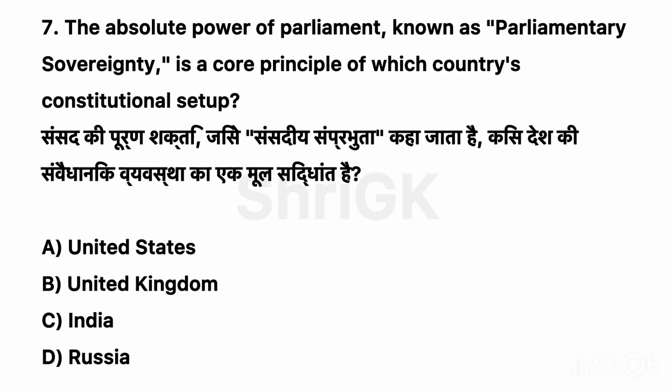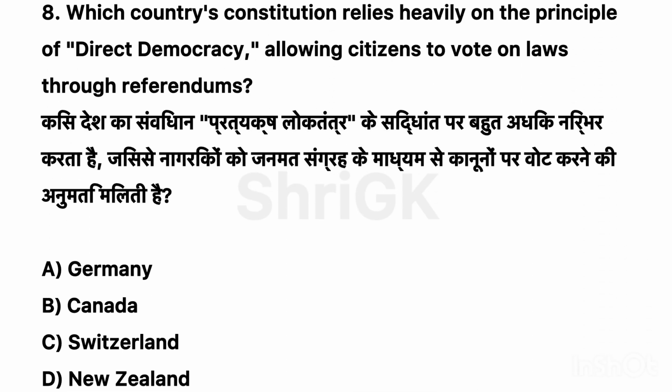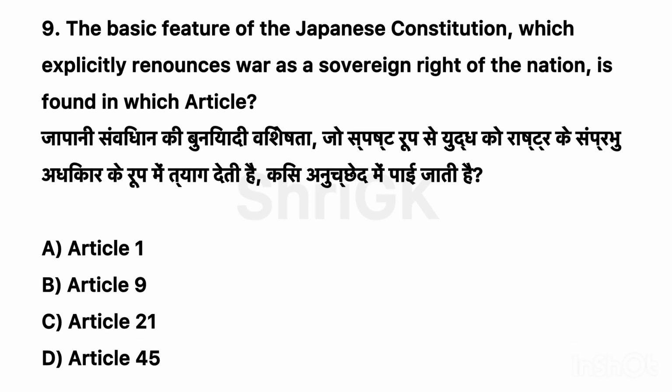7. The absolute power of Parliament, known as parliamentary sovereignty, is a core principle of which country's constitutional setup? Correct option B. United Kingdom. 8. Which country's constitution relies heavily on the principle of direct democracy, allowing citizens to vote on laws through referendums? Correct option C. Switzerland.